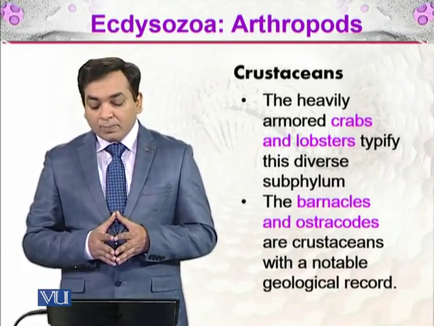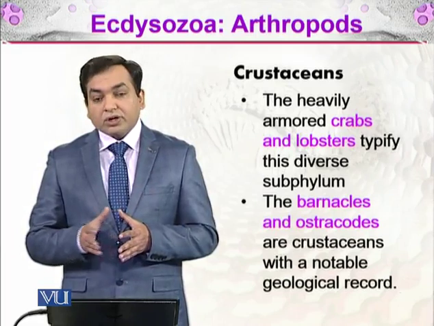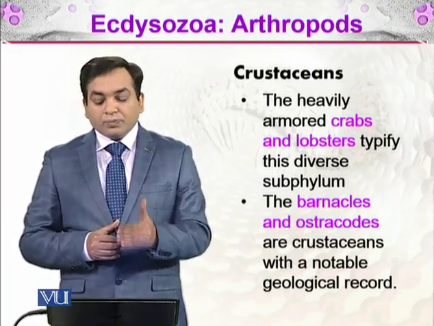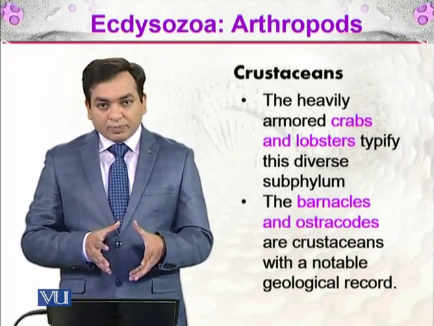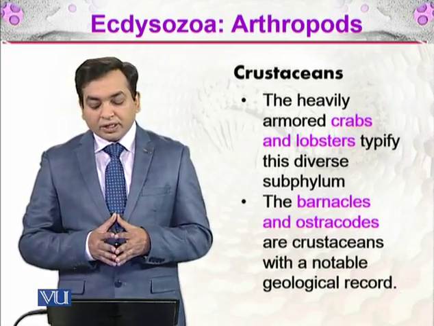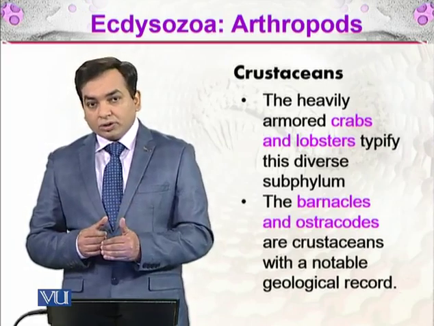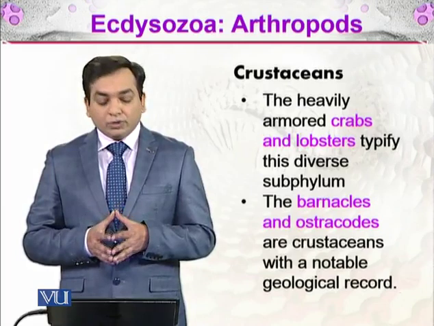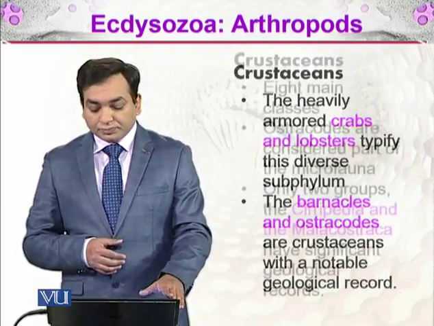And then there are the barnacles and ostracods. These are crustaceans with a notable geological record. So the lobsters and crabs were present as well, and the barnacles and ostracods are also present in this subphylum, and they had a very good geological record.